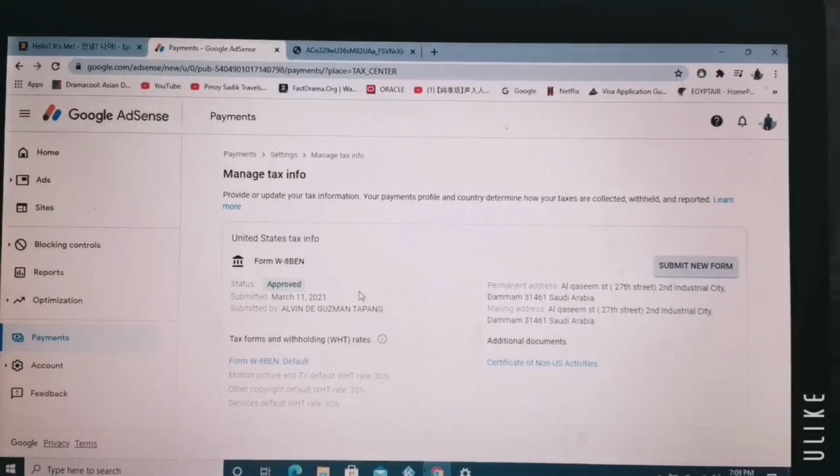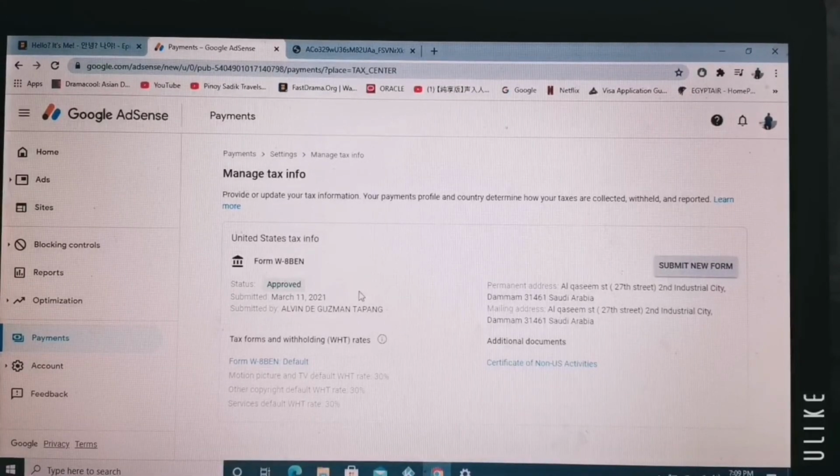I think at the same time, you will receive an email message from YouTube showing that your application for tax is approved. I think that's all. Maasalama.